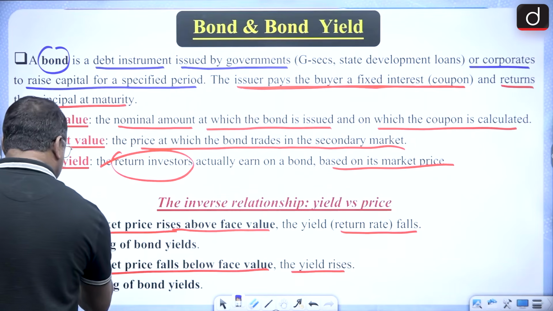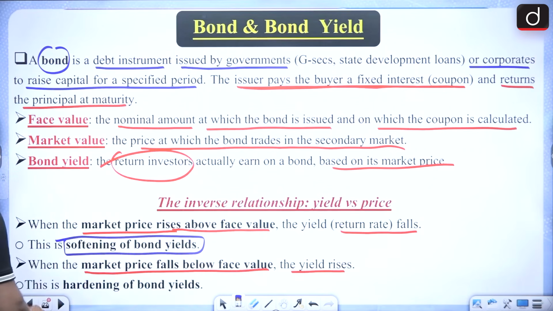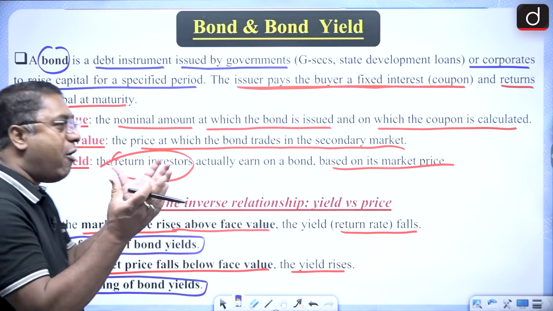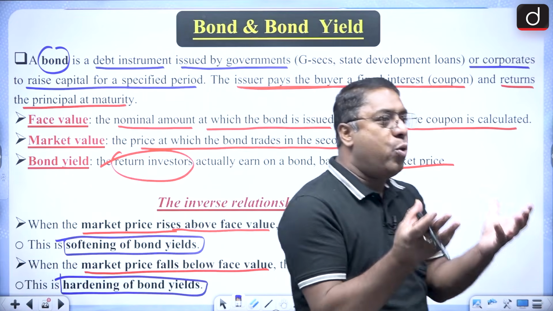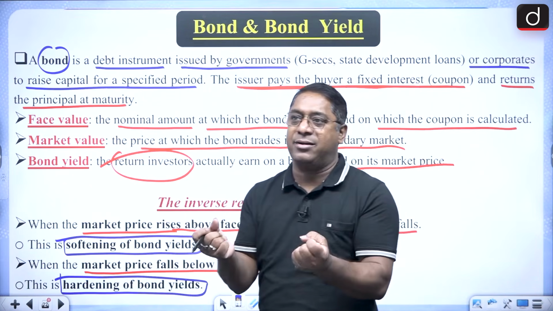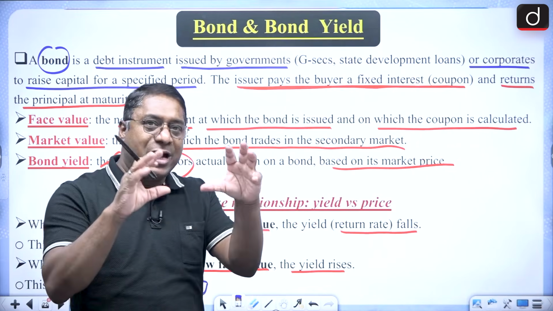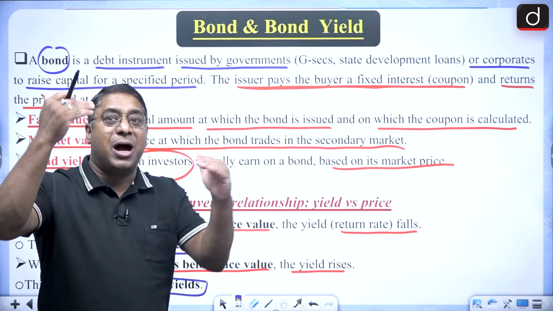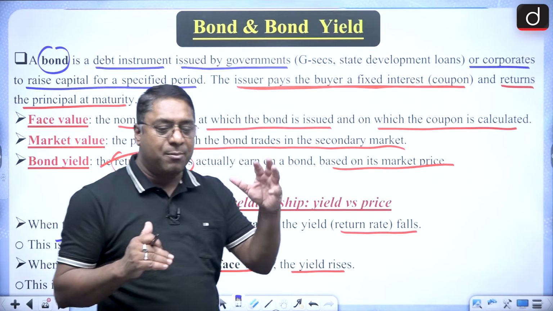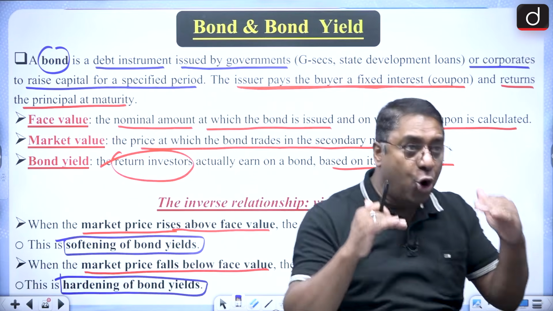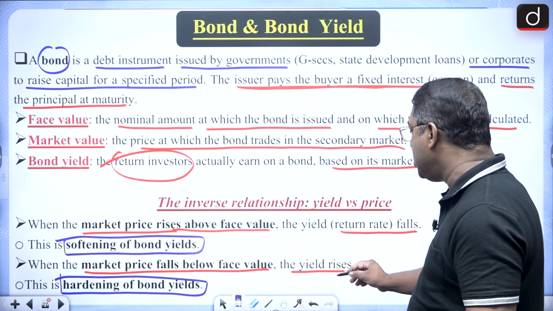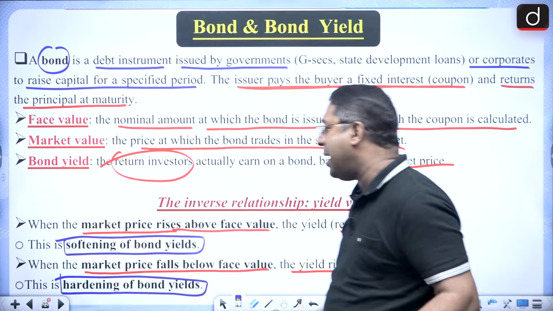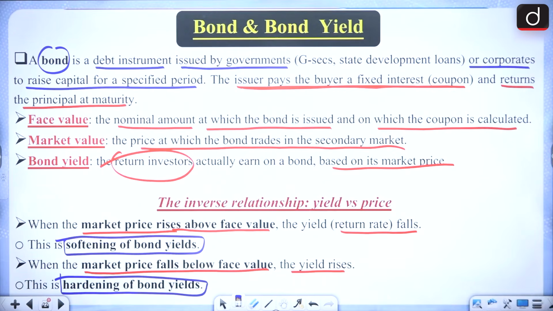One is the softening of the bond yield, and the other one is the hardening of the bond yield. Softening of the bond yield is when your return rate falls. And when does the return rate fall? When the market price rises above the face value. But when the market price falls below the face value, then there is a higher yield, or the yield rises. So that is called hardening of bond yields.